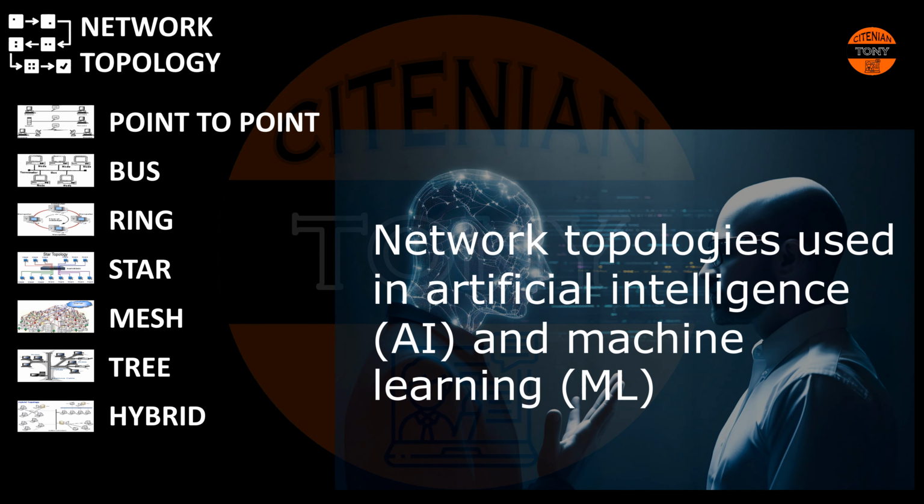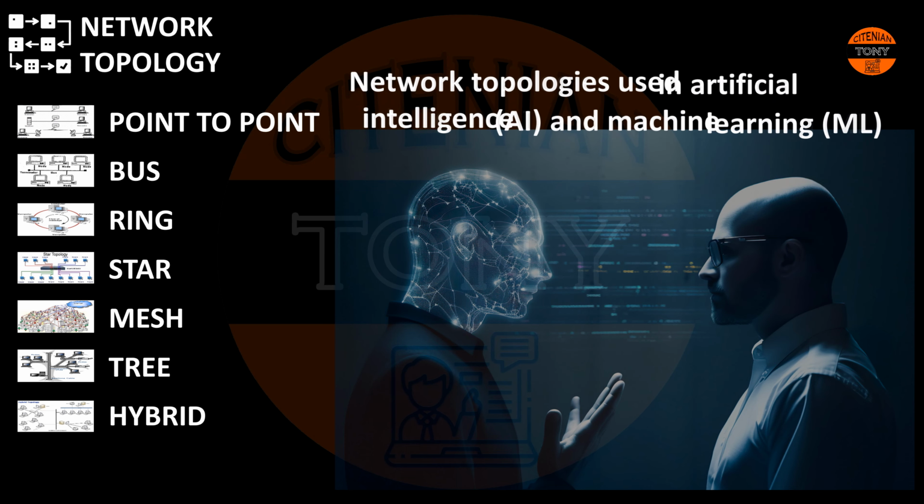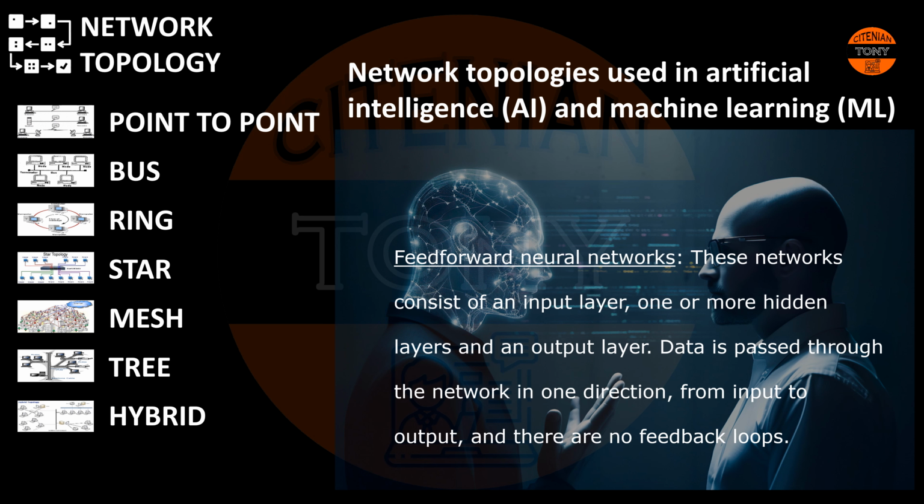Network topologies used in artificial intelligence, or AI, and machine learning. Feed-forward neural networks. These networks consist of an input layer, one or more hidden layers, and an output layer. Data is passed through the network in one direction, from input to output, and there are no feedback loops.